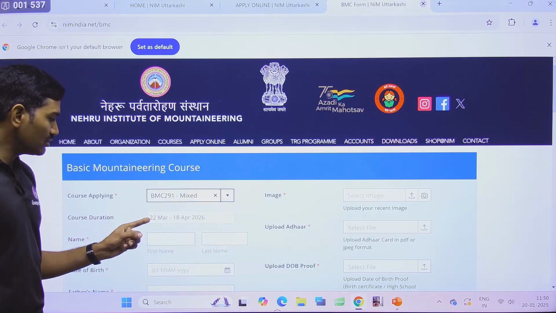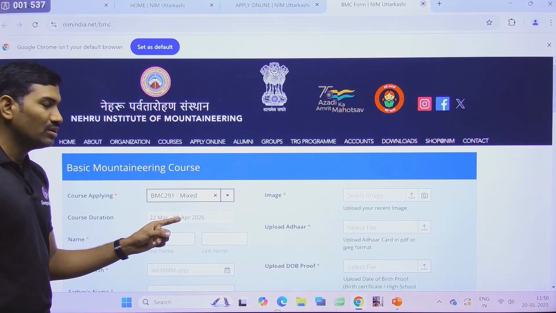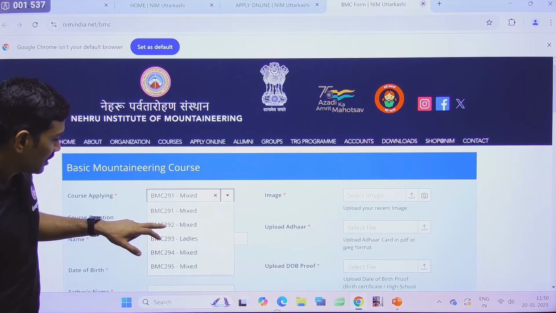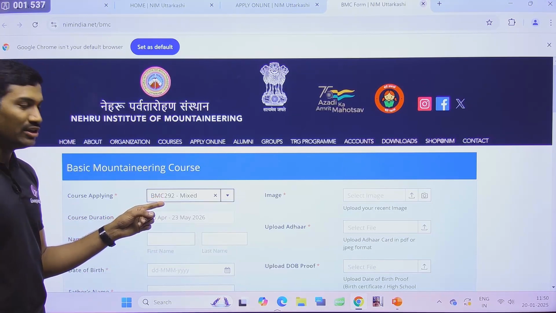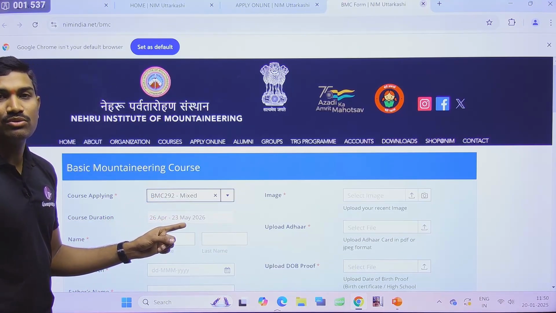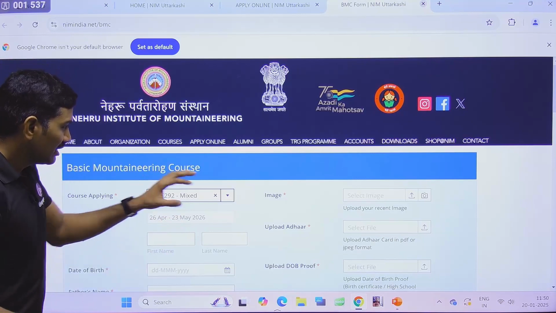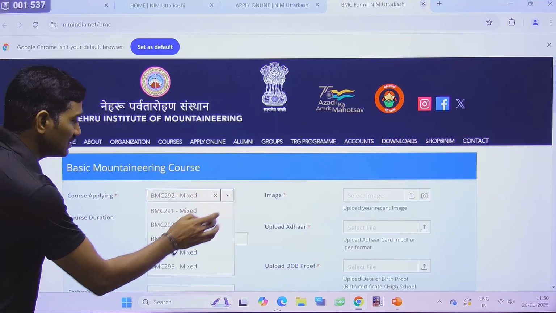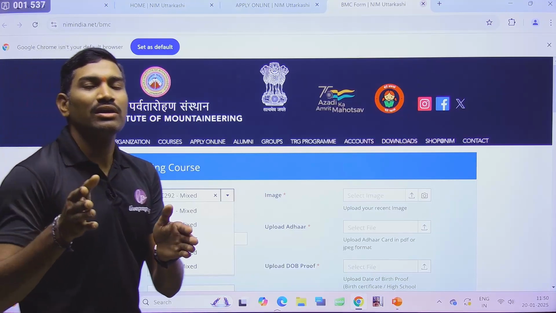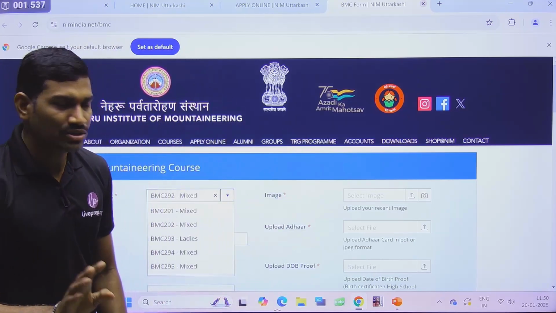So what is the duration of this particular one? 22nd March to 18th April of 2026. Suppose you are applying for the other one, 292, then it is from 26 April to 23 May 2026. Do you understand this? So in this way, check all these, and whatever duration you want, accordingly you can apply there. Understood or not?